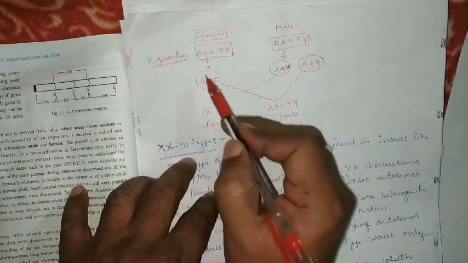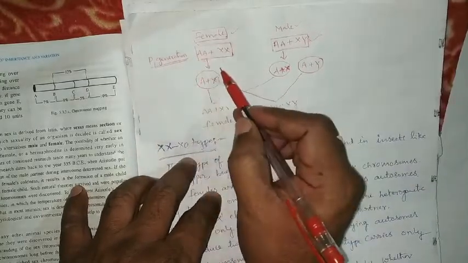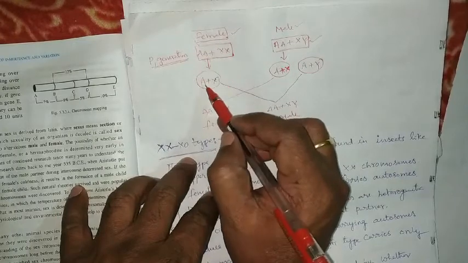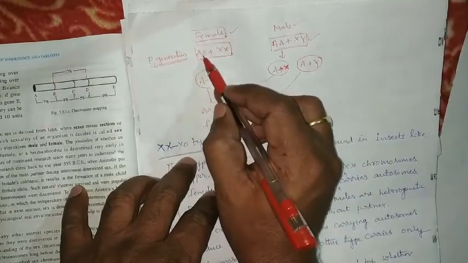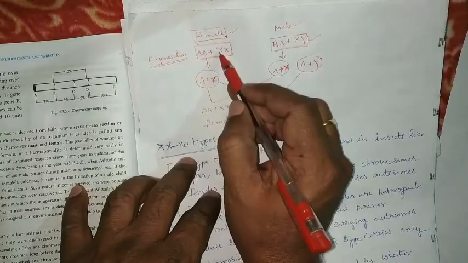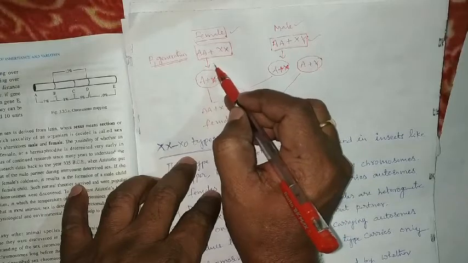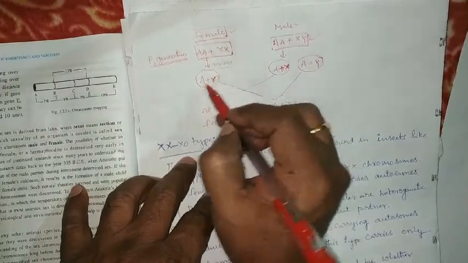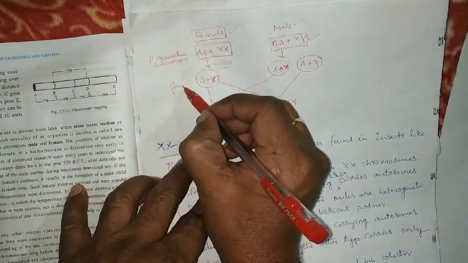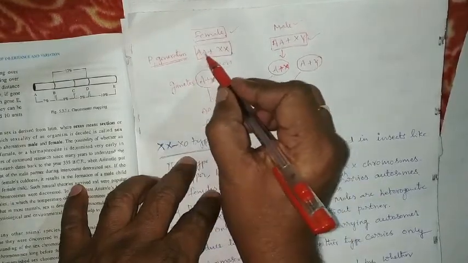So the parent, P1 generation, gives gametes like A plus Y, A plus X, and A plus X. Of these two chromosomes, one will come into the gamete, because of meiosis, half of the chromosomes reach the gamete. This A plus X gamete is formed by the female.